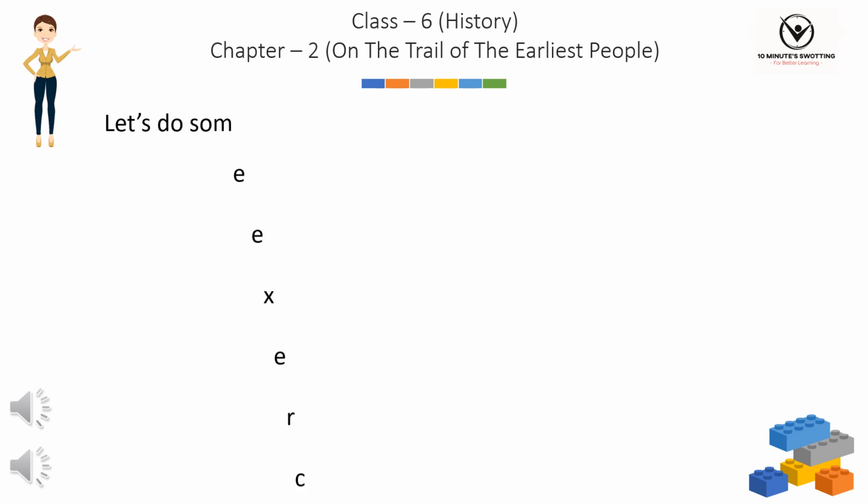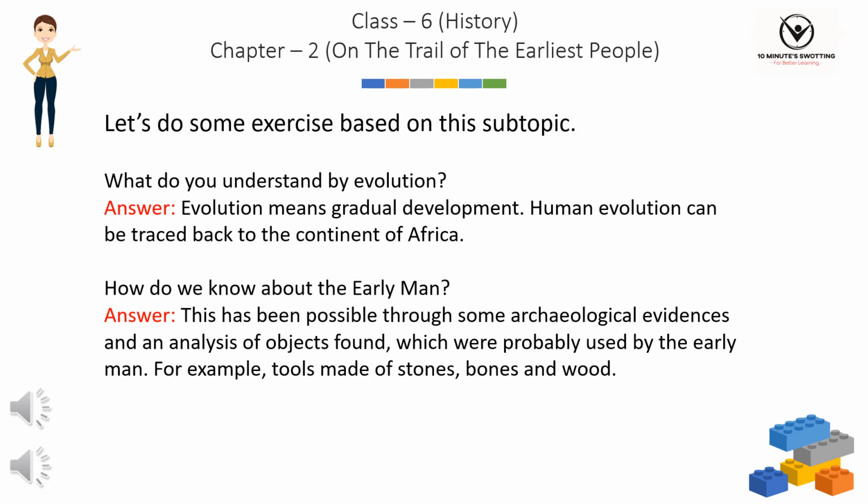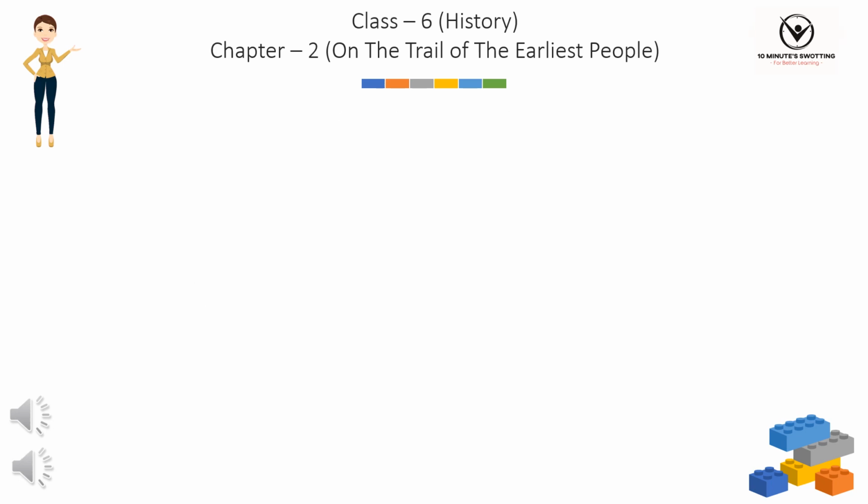Let's do some exercise based on this subtopic. What do you understand by evolution? Answer: evolution means gradual development. Human evolution can be traced back to the continent of Africa. How do we know about the early man? Answer: this has been possible through some archaeological evidence and an analysis of objects found, which were probably used by the early man. For example, tools made of stones, bones, and wood.